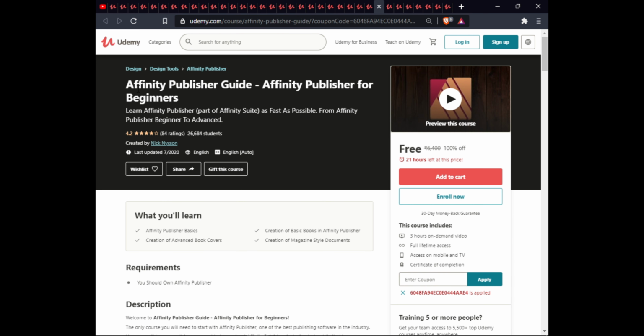The next course is Affinity Publisher Guide, Affinity Publisher for Beginners. In this course, you will learn Affinity Publisher basics, creation of a basic book, creation of an advanced book cover, and creation of a magazine style document. This course has 3 hours of on-demand video, full lifetime access, Excel volatility, and certification completion.